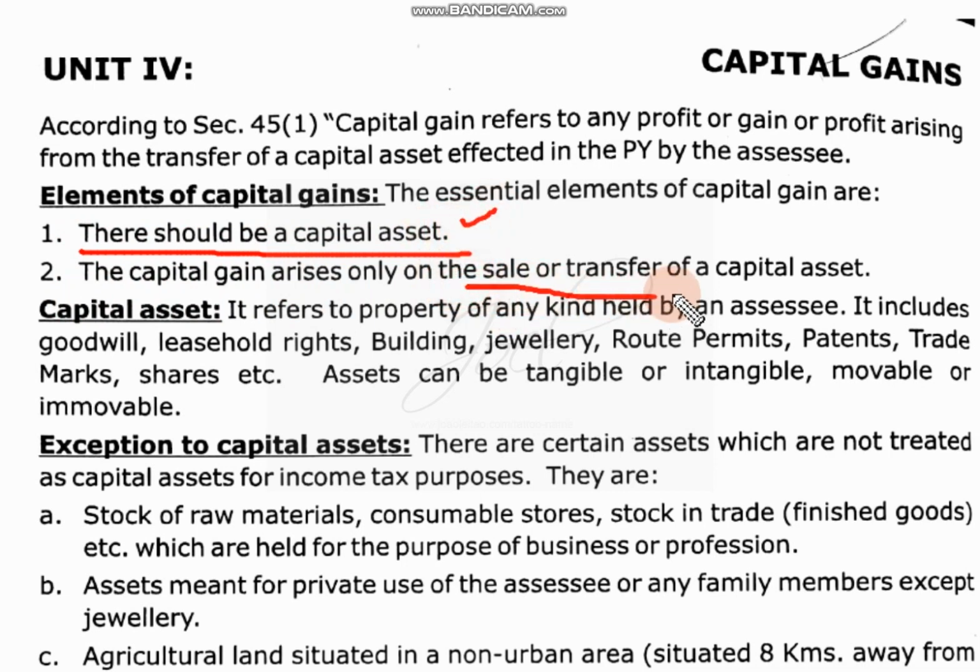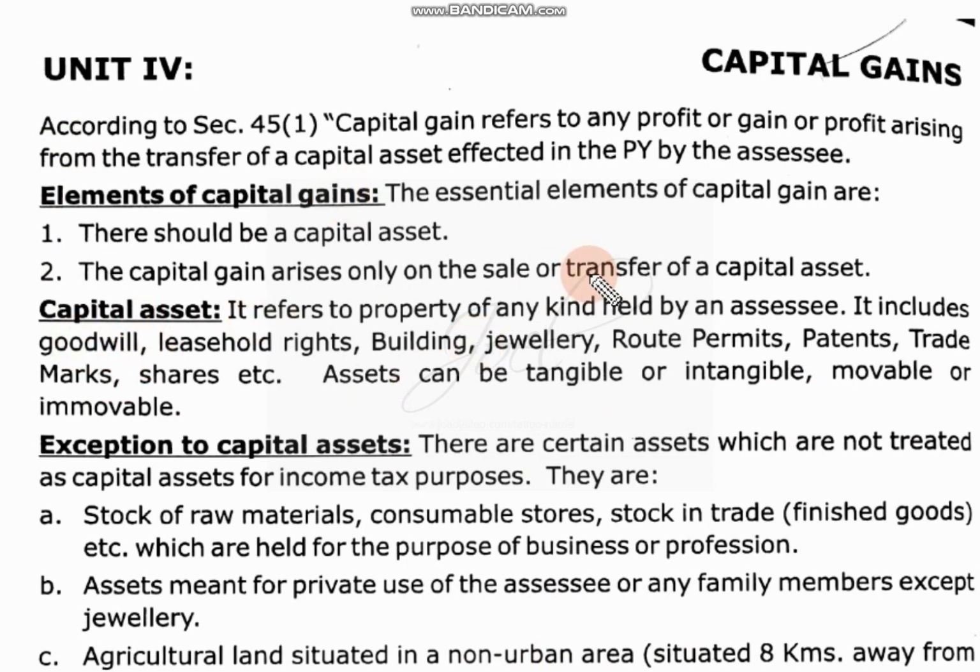One more thing is there should be sale or transfer. When sale or transfer of a capital asset takes place, at that time capital gains come into the picture. So you have to sell a capital asset, and out of that proceeds you have to get some money or money's worth. That is what we call capital gain.